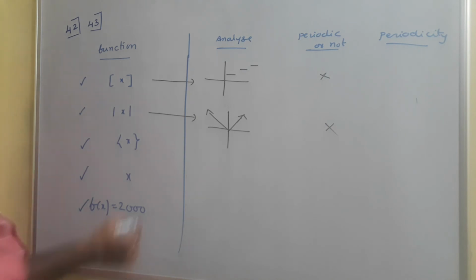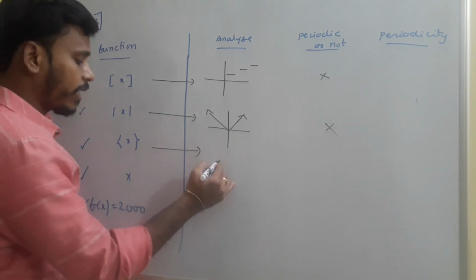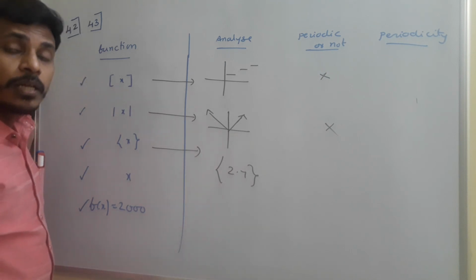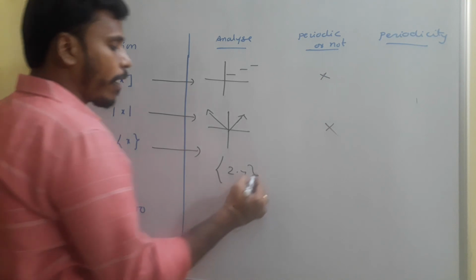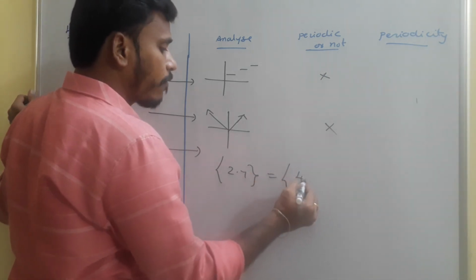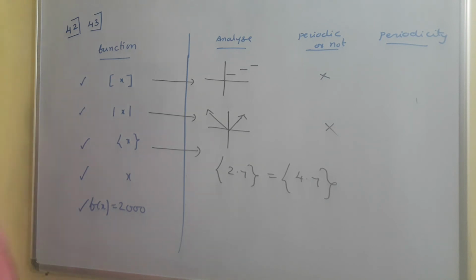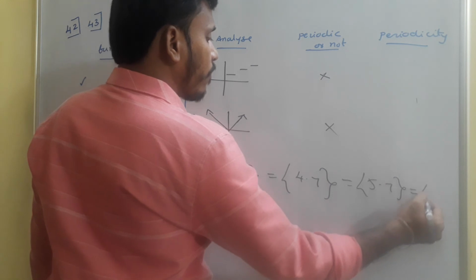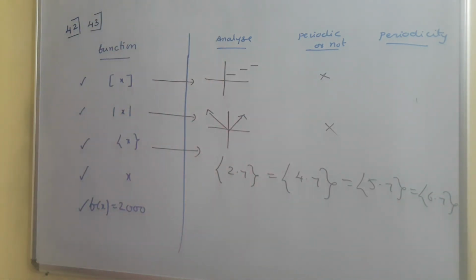Coming to the fractional part of x, we know the fractional part of x is the decimal value of the number. For example, the fractional part of 2.7 is 0.7, because 2 is the integral part and 0.7 is the fractional part. The fractional part of 4.7 is still 0.7. Fractional part of 5.7, fractional part of 6.7, all these values are the same.